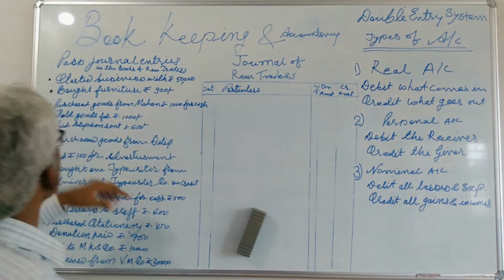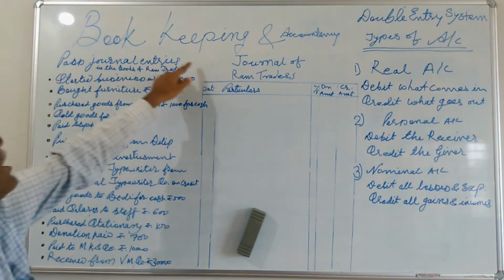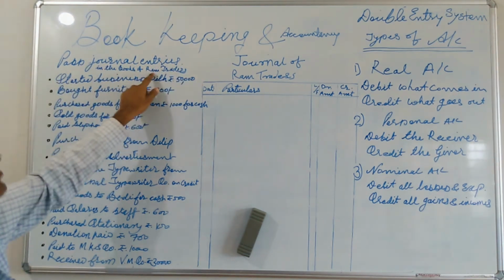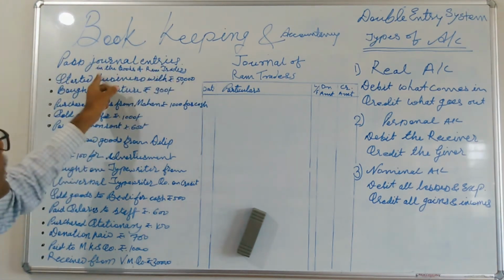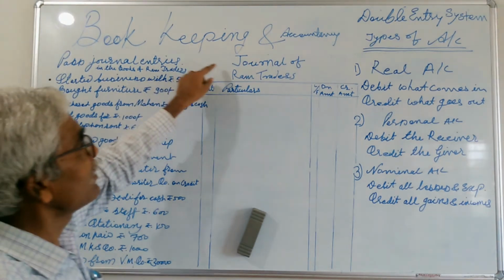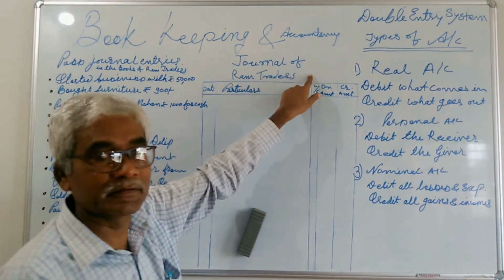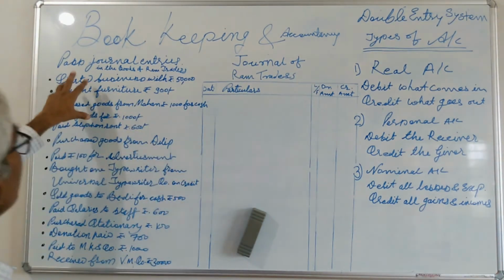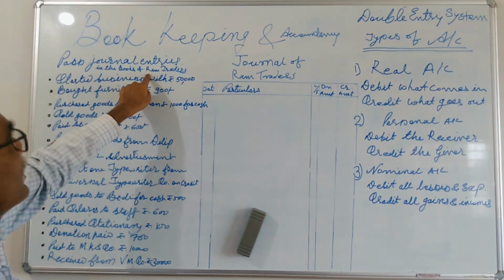So take this problem here: pass journal entries in the books of Ram Trader. So there is a need to give the heading Journal of Ram Traders. In this question, who is the owner?